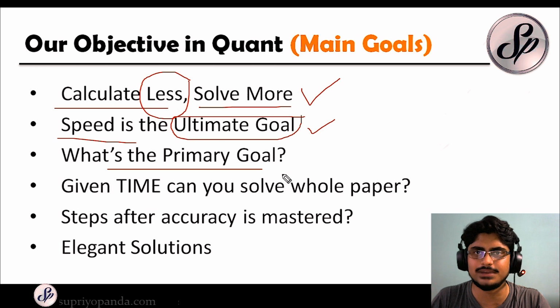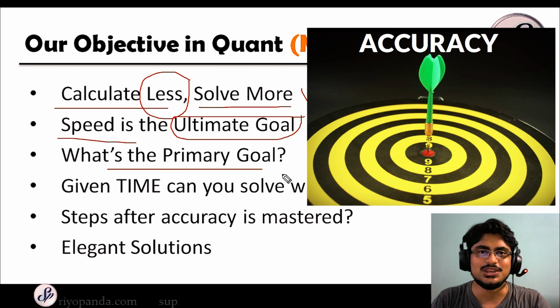So what is the primary goal? Of course, accuracy. You have to be very accurate in the quant section first. Without accuracy, you cannot tackle this section. This is very, very important.